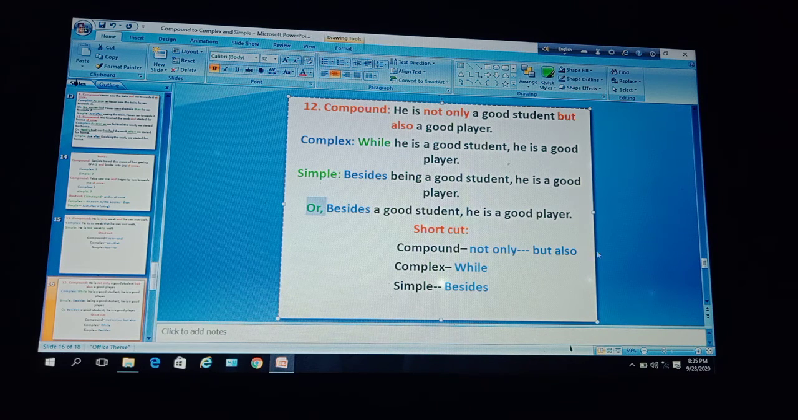Or you can make it like this: besides a good student, then use a comma, and after that the last clause is a good player. Dear learners, you must deduct this not only then but also from complex and compound sentence, of course. So the simple sentence, besides being a good student, he is a good player, or you can make it like, besides a good student, he is a good player. Okay.